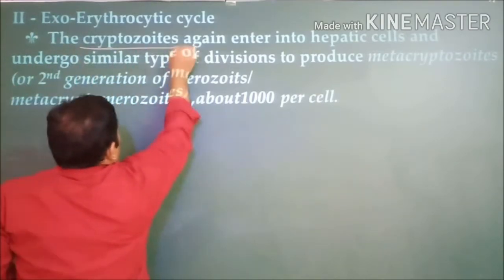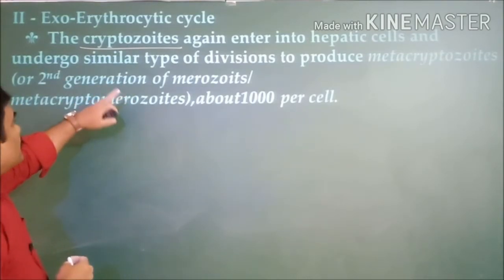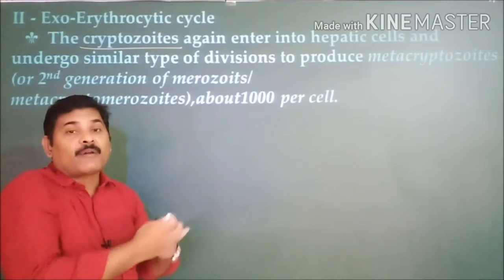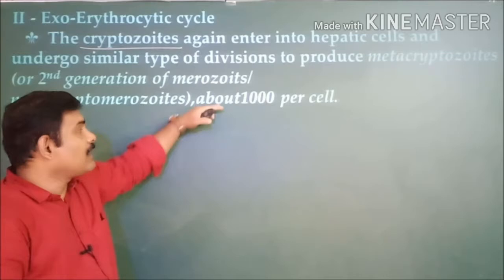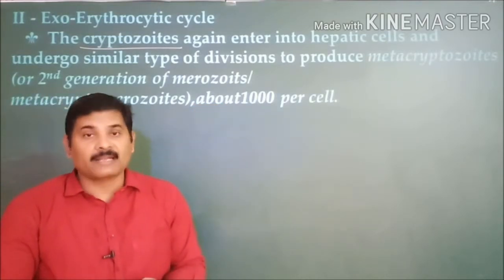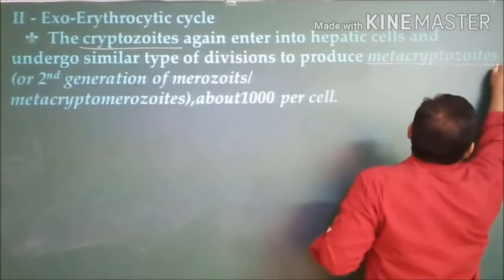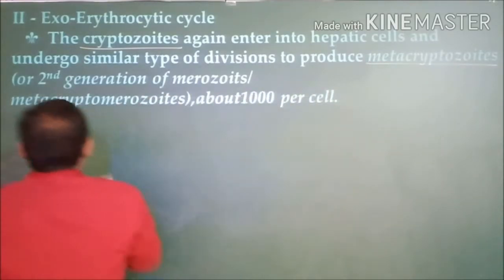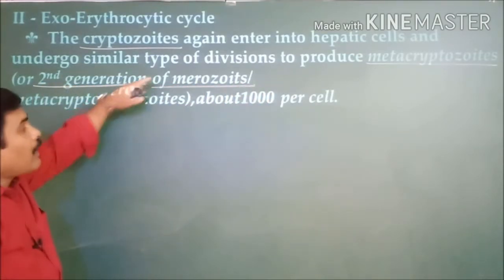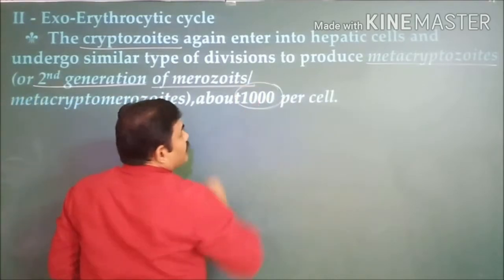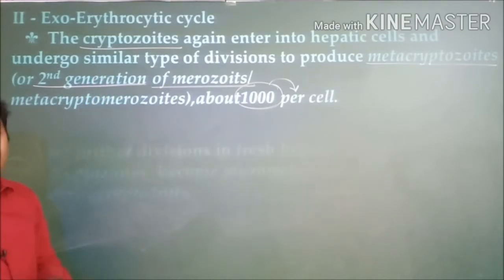When these cryptozoites enter, the same type of changes that took place in the pre-erythrocytic cycle take place here also, resulting in metacryptozoites. These metacryptozoites are known as the second generation of merozoites, and they are produced 1000 per liver cell by the end of the exoerythrocytic cycle.